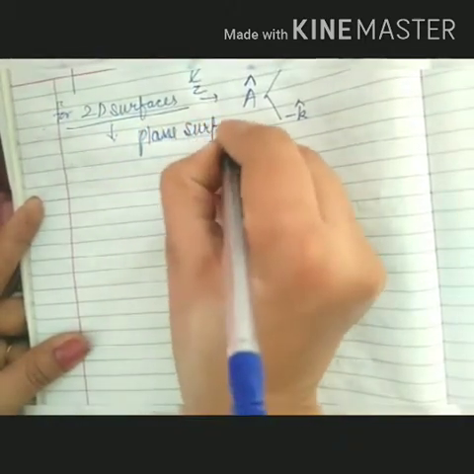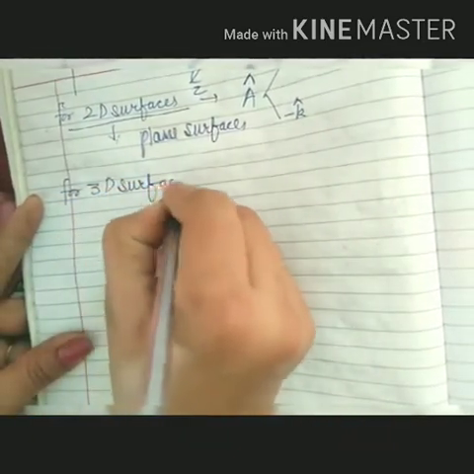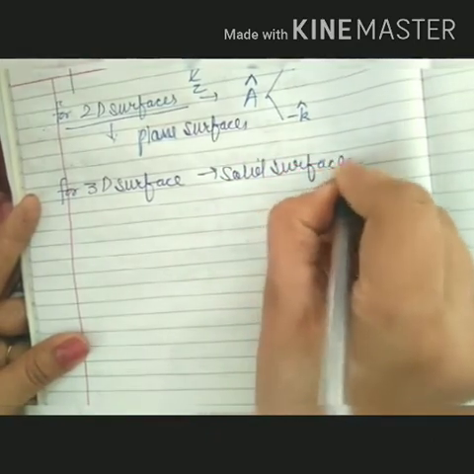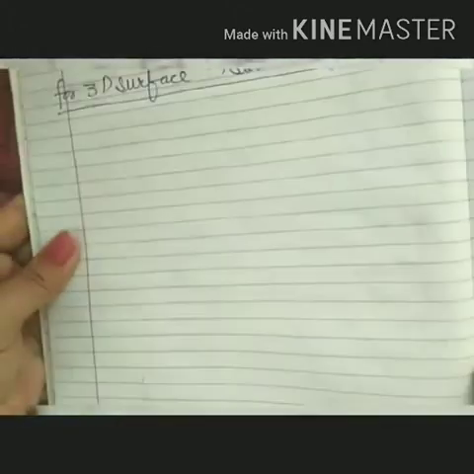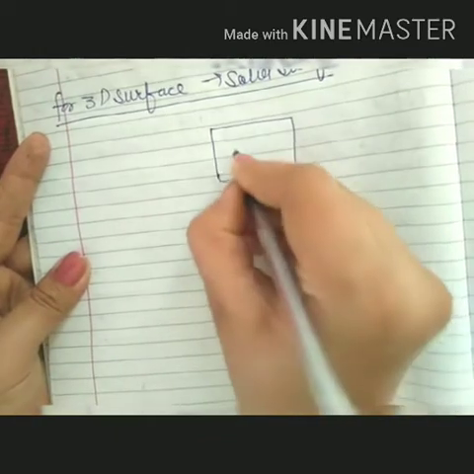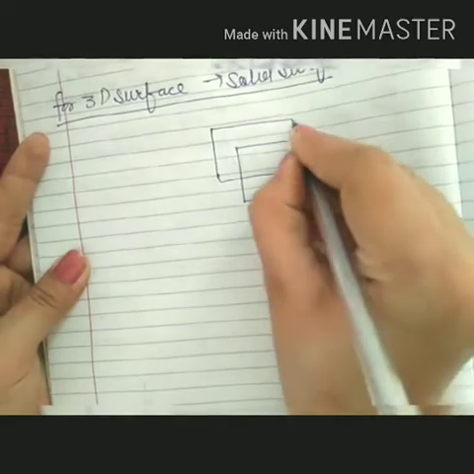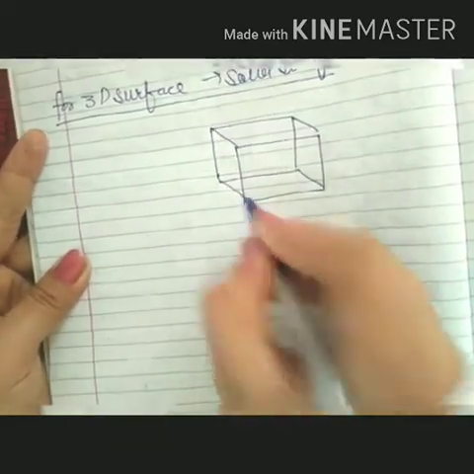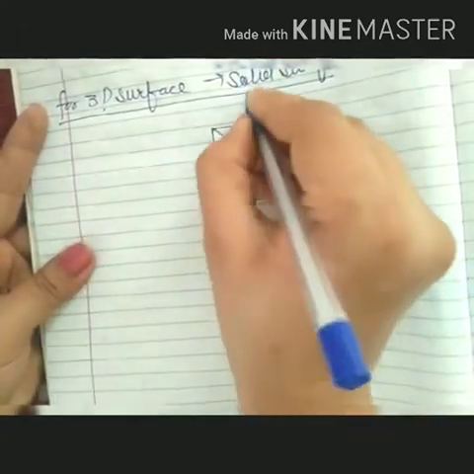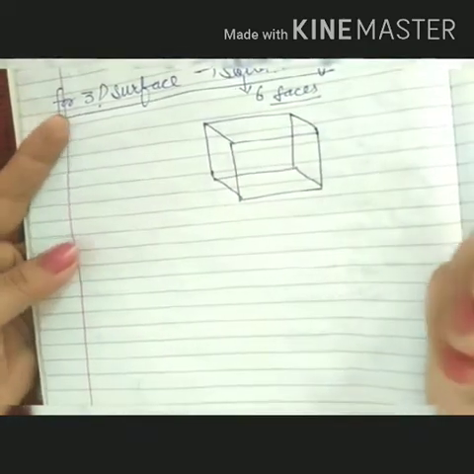Now come to the second type, that is three-dimensional surfaces. We call them solid surfaces. For solid surfaces, the area vector situation can be understood by considering a cube or a cuboid. It is a solid surface. Being a solid surface, it has 6 faces or 6 planes or 6 surfaces.